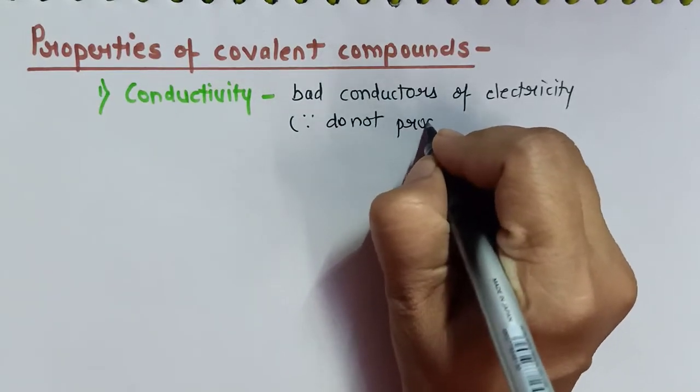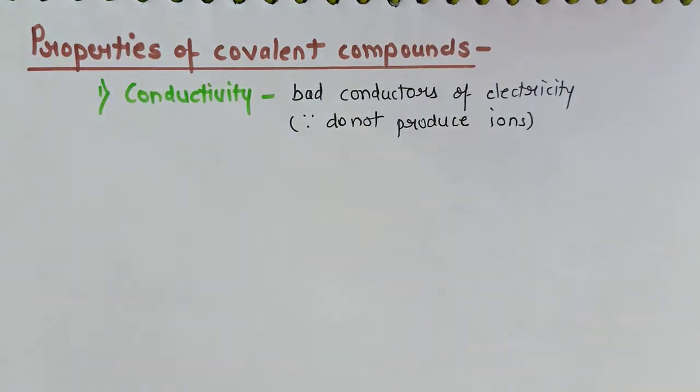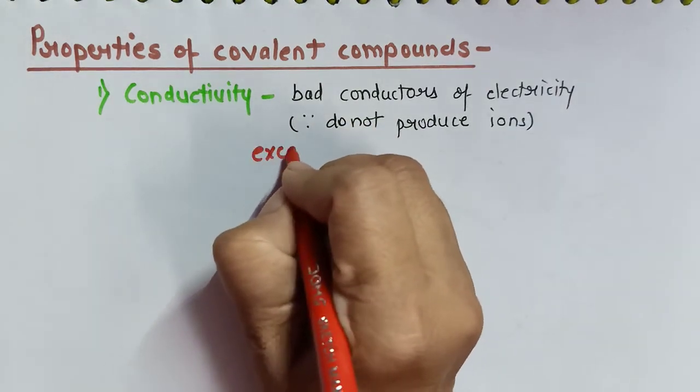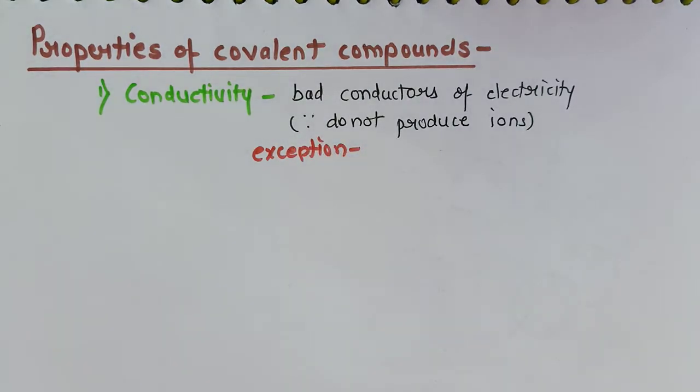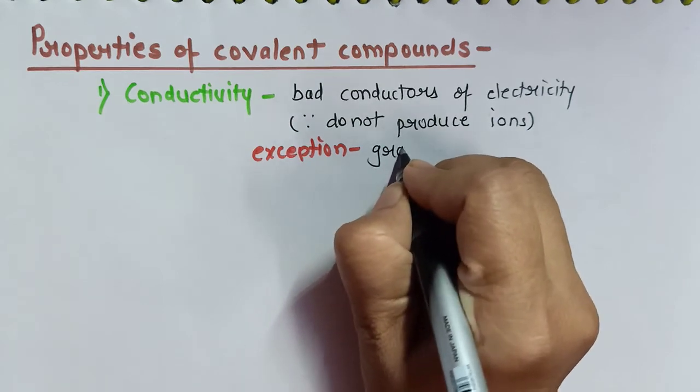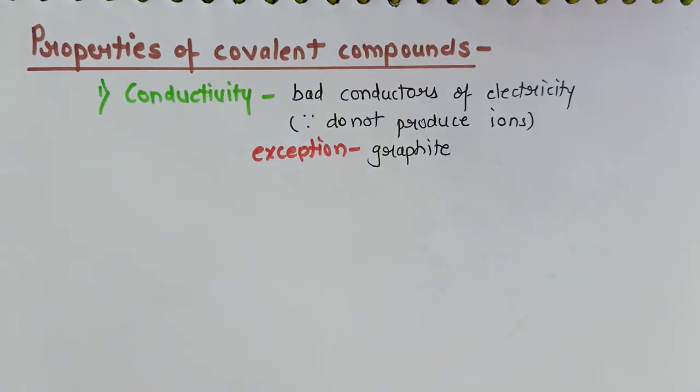Whereas ionic compounds, since they produce ions in either molten or aqueous state, these ions or charges are responsible for conductance of electricity. Whereas in covalent compounds, this is not the condition. But here you have to remember one exception, that is graphite. Graphite, which is an allotrope of carbon, is a covalent compound and it is a good conductor of electricity.